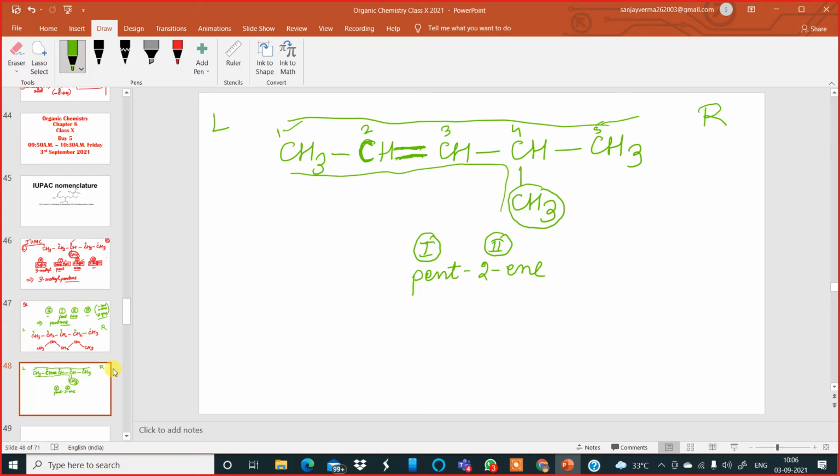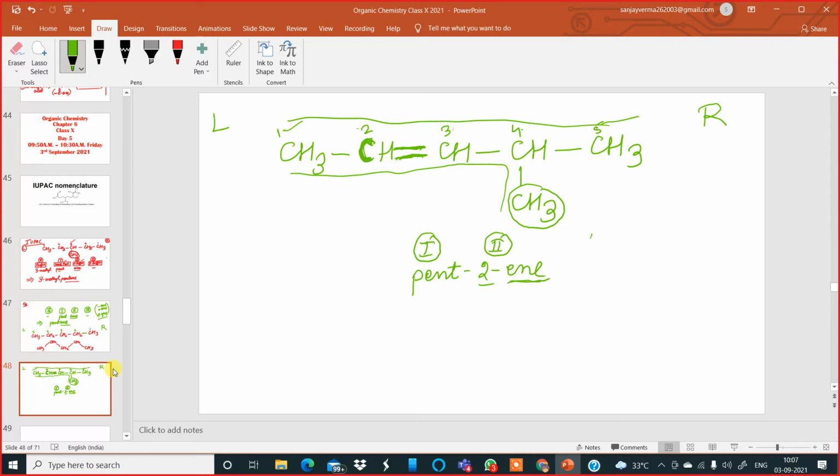Now the word root is pent because there are 5 carbon atoms in the straight chain, which includes the double bond also. The primary suffix is ene because there is a double bond, but this double bond is starting from the second carbon. That's why I'm putting over here 2-ene. Am I clear?